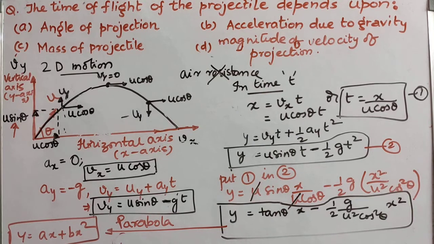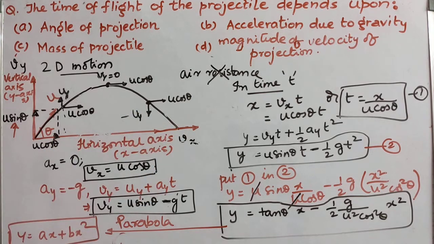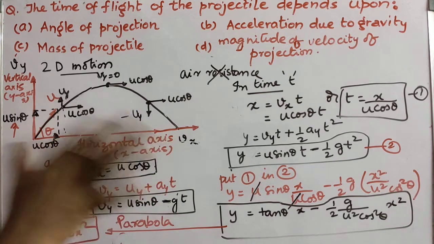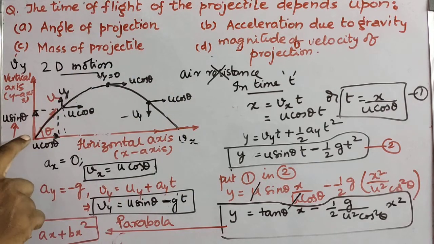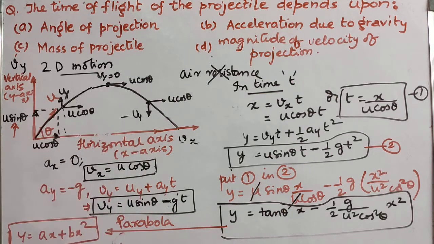Now our question is, what is the time of flight of the projectile? Time of flight indicates what? The time taken by the projectile during the motion, that is from the starting point when it was projected to the point when it reaches the ground. This time taken, we'll call it the time of flight. So let's find out what the time of flight is.